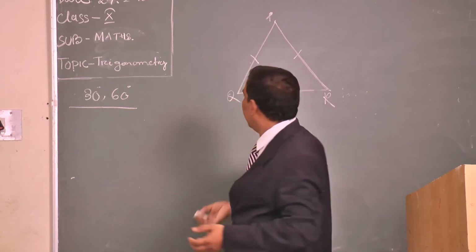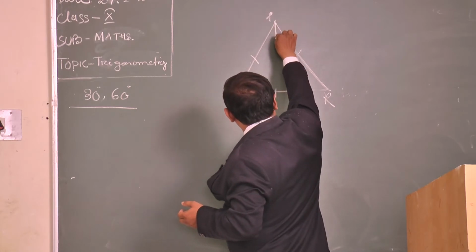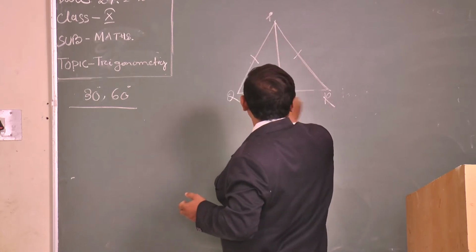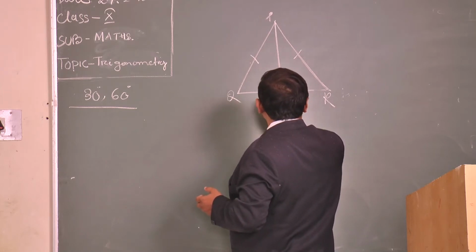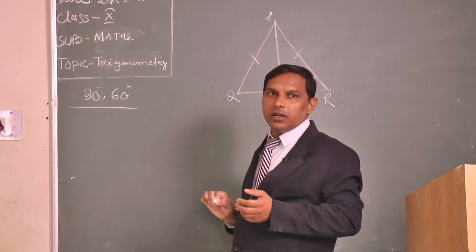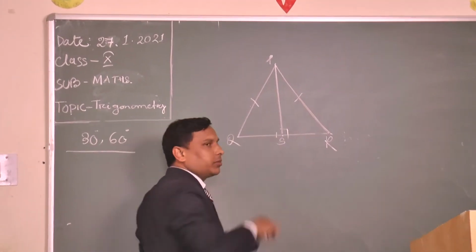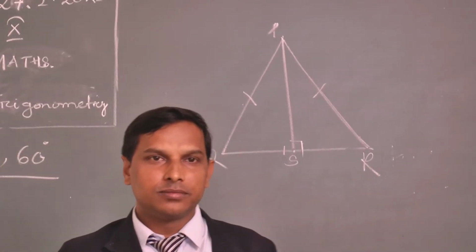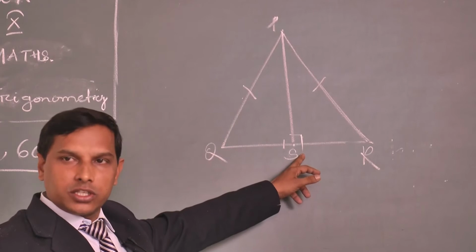Clear? Fine. So let us take a perpendicular from P to QR which joins at S. And PS is the median of this triangle. Why is it a median? Because it joins the midpoint of the opposite side.